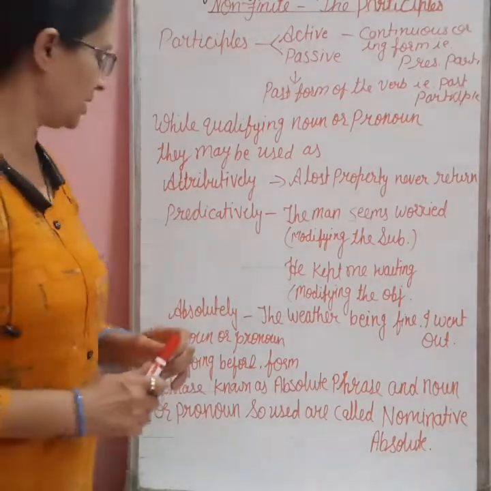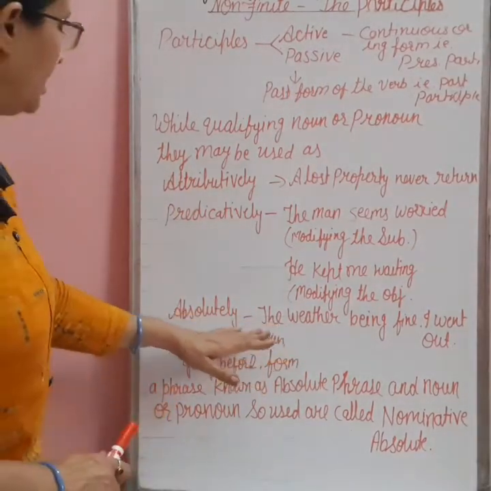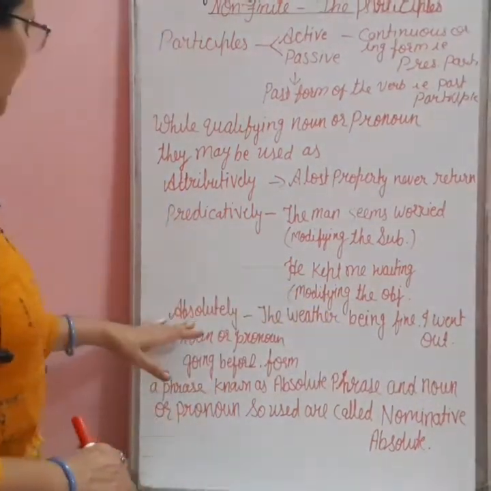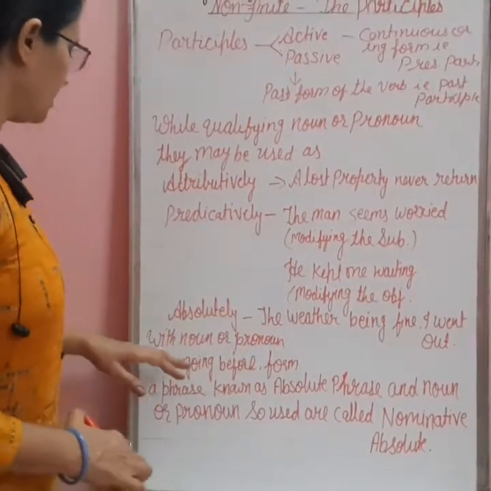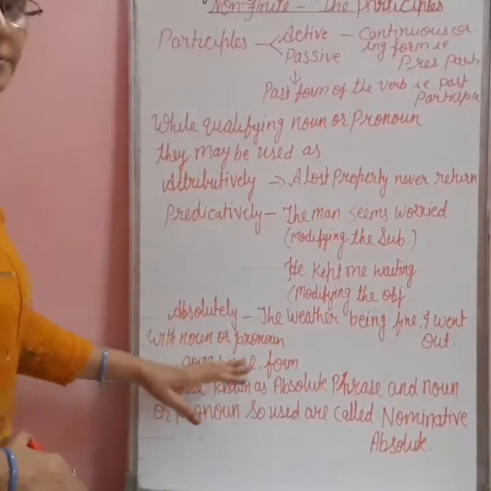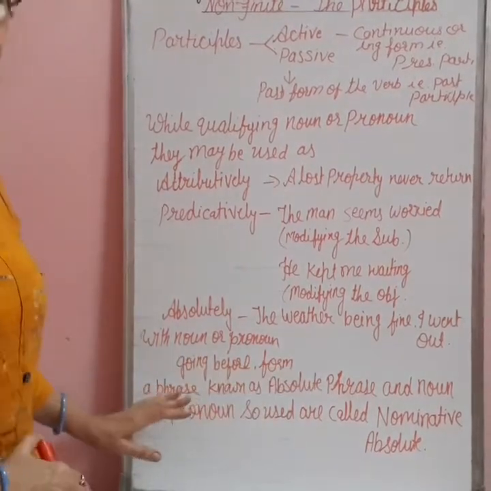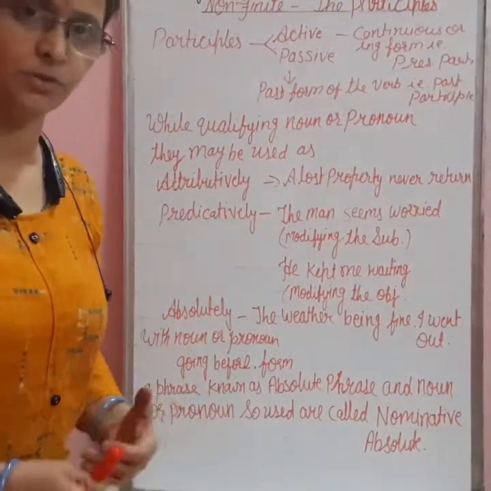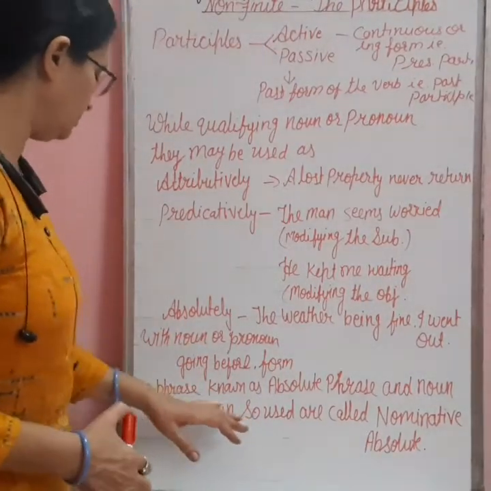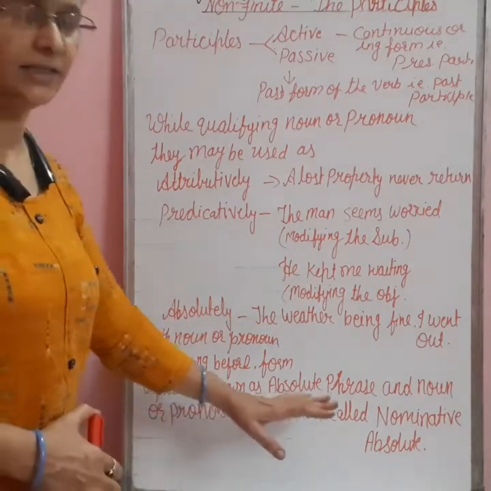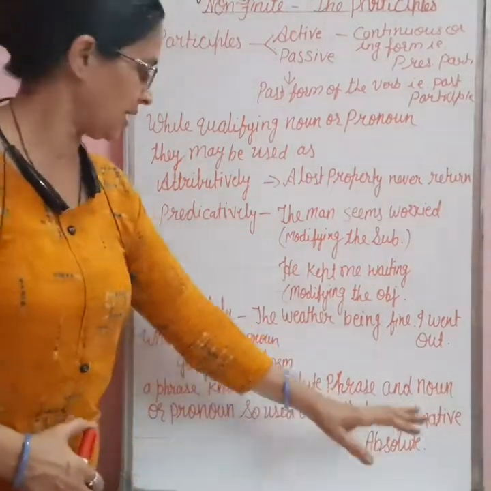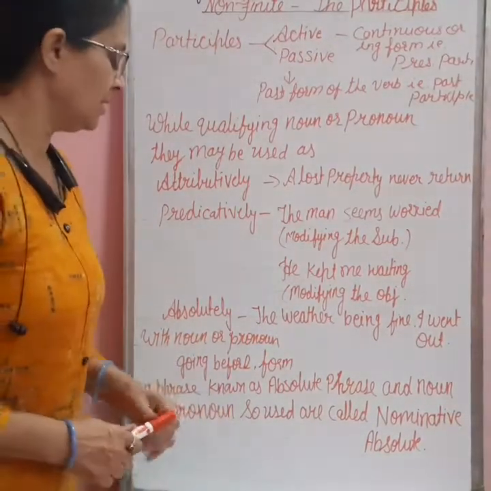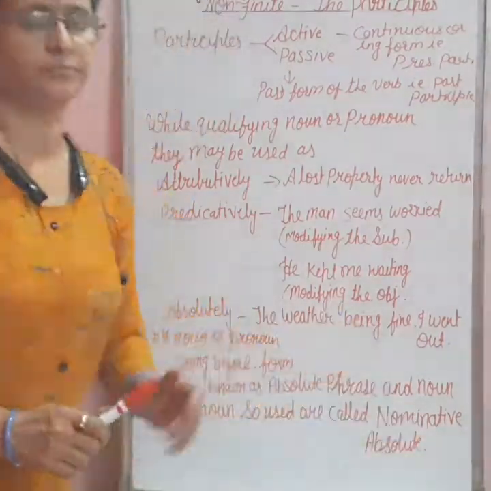What is absolutely? For example, I have written here, the weather being fine, I went out. That is, when we use it absolutely, the noun or pronoun goes before it, forming a phrase. Phrase means an incomplete sense; you need some more words to complete the sentence. So, we can say that at that time it is known as an absolute phrase, and the noun or pronoun so used is known as the nominative absolute.